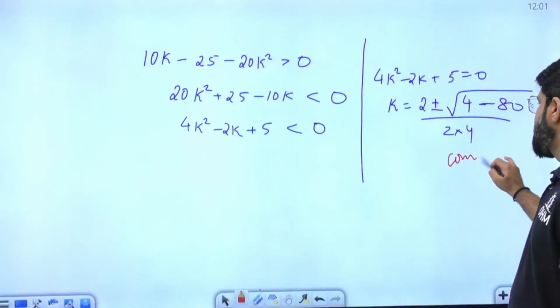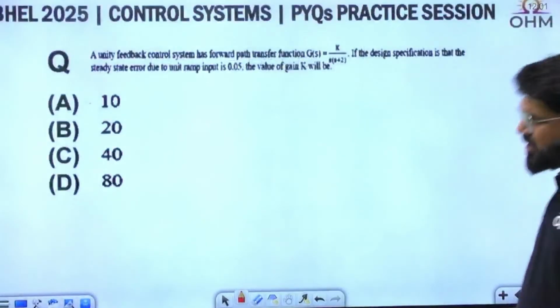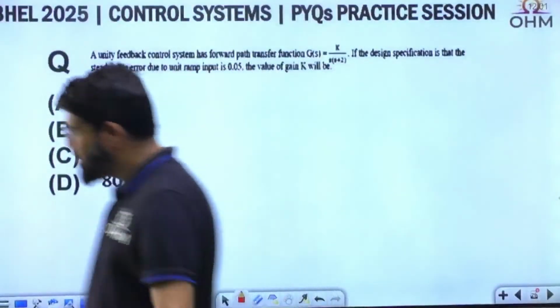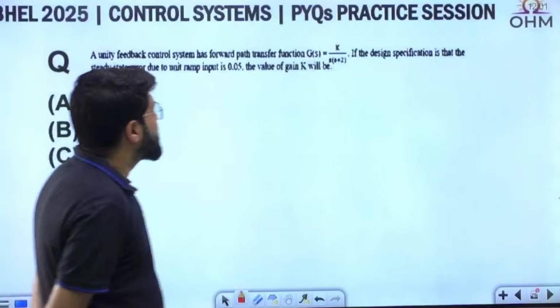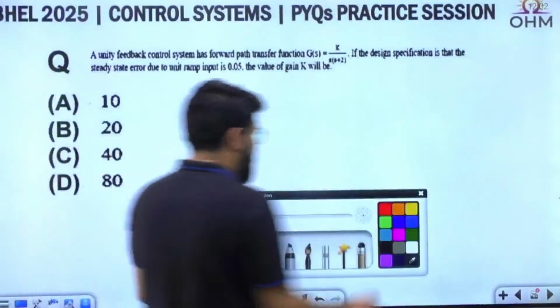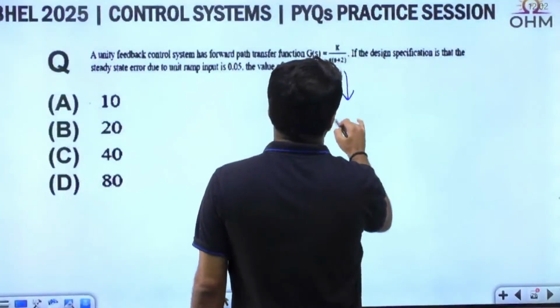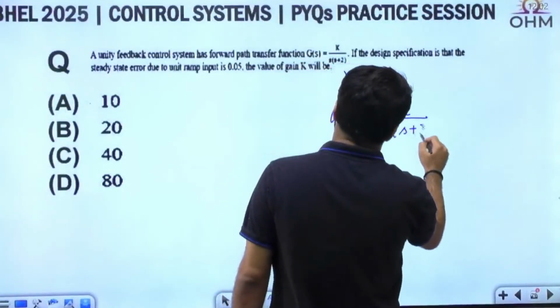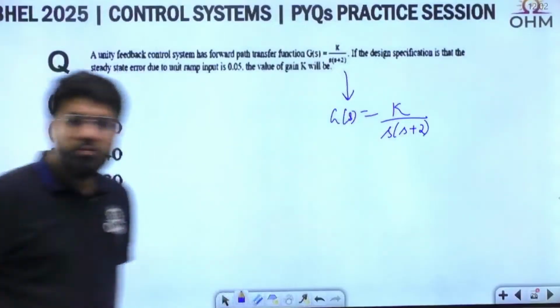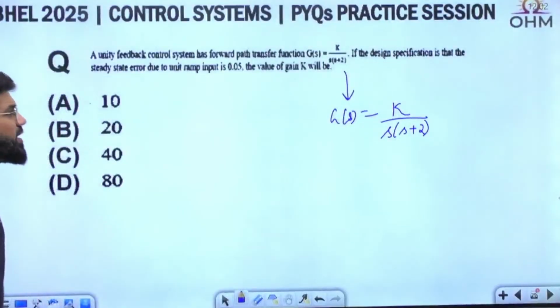We were stuck with complex roots, so anyway, we left that inequality and tried it directly. Come up here. A unity feedback control system has the forward path transfer function G(S) equal to K divided by S into S plus 2.